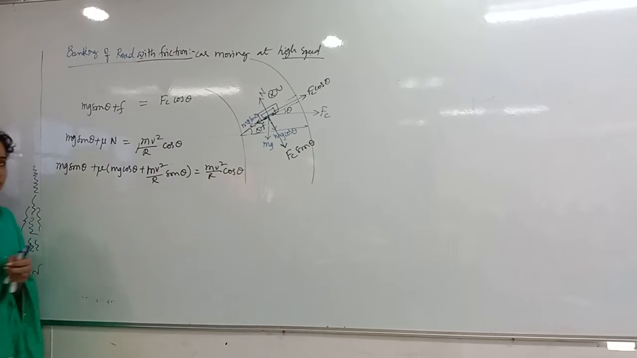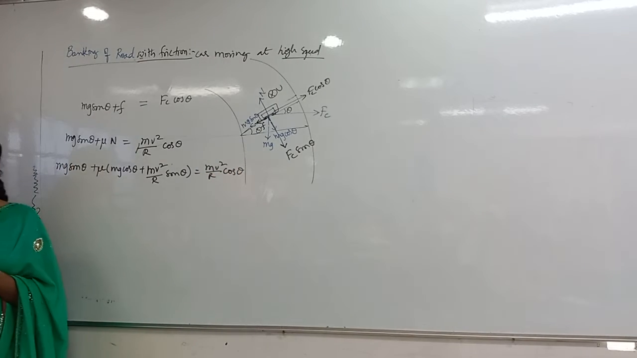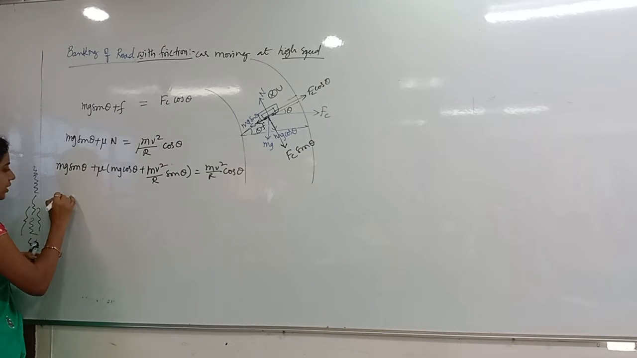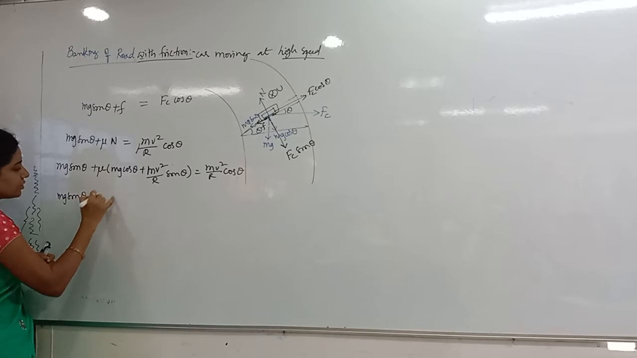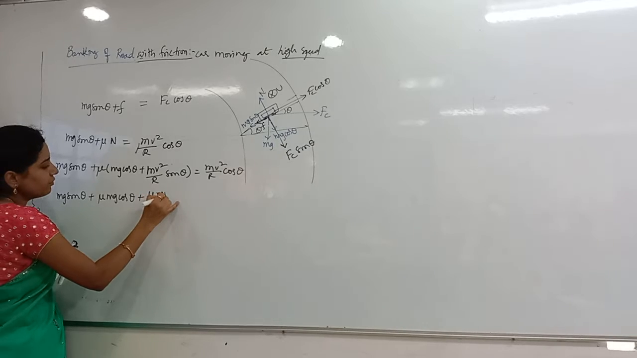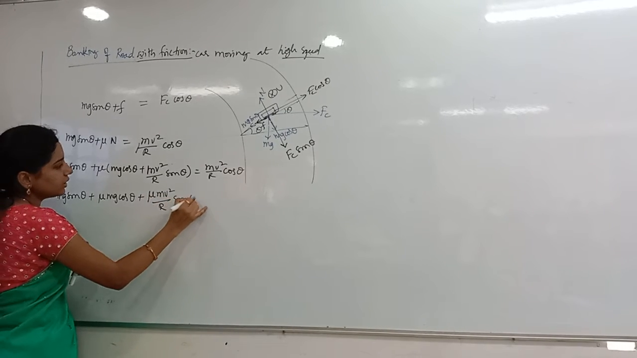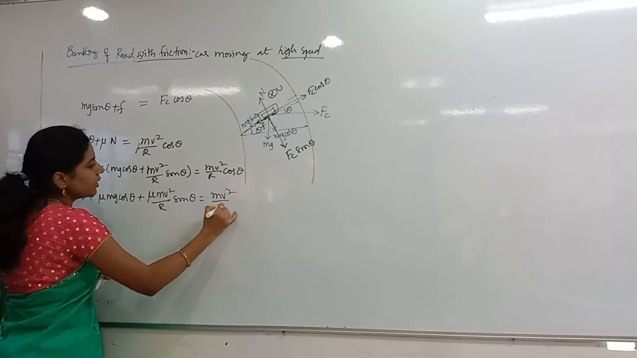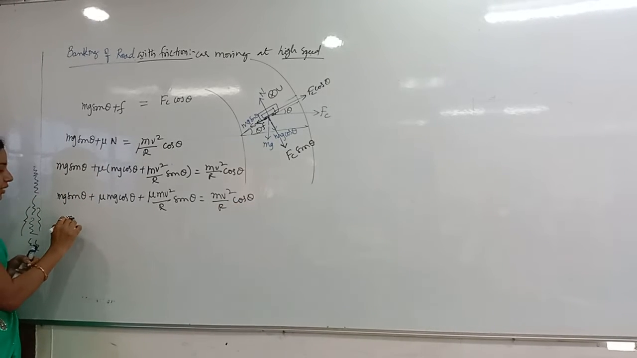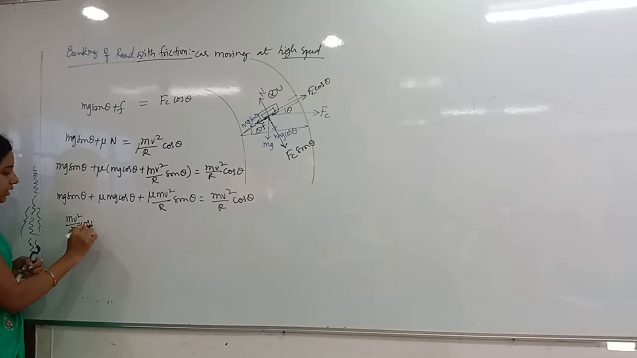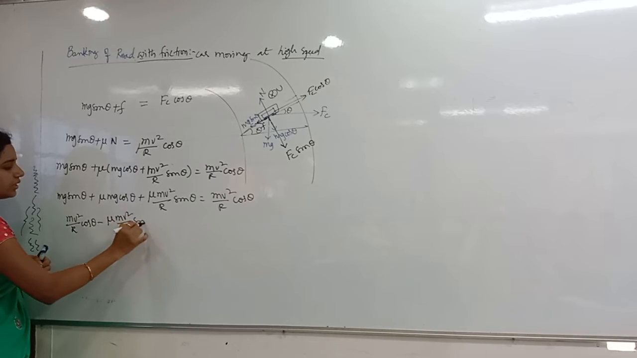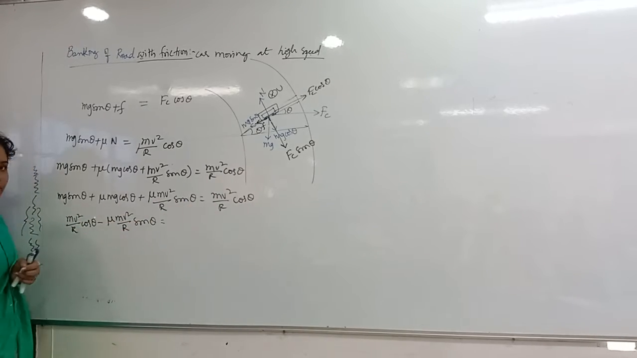Finally, what do you have to find out? The safest velocity only, no? So you have to derive for velocity only always. Now this is mg sin theta plus mu mg cos theta plus mu mv square by r sin theta is equal to mv square by r cos theta. Now write only v square on one side: mv square by r cos theta minus mu mv square by r sin theta. I am sending this one to that side, that's it.